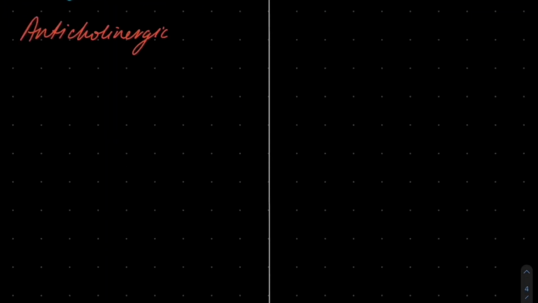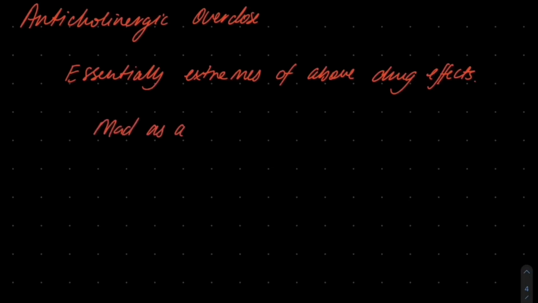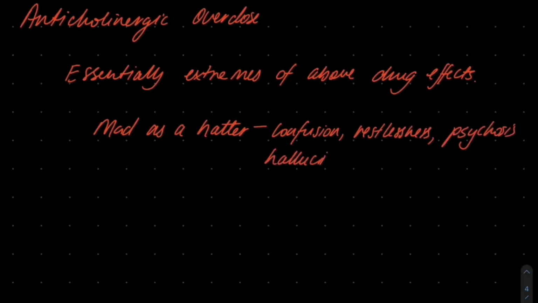As an extra, we will look at the effects of overdose of antimuscarinic drugs, such as atropine or glycopyrrolate. They cause an anticholinergic syndrome, which can be thought of as the extremes of the above drug effects, and is often summarized with a mnemonic: mad as a hatter, red as a beet, blind as a bat, dry as a bone, hot as a hare.